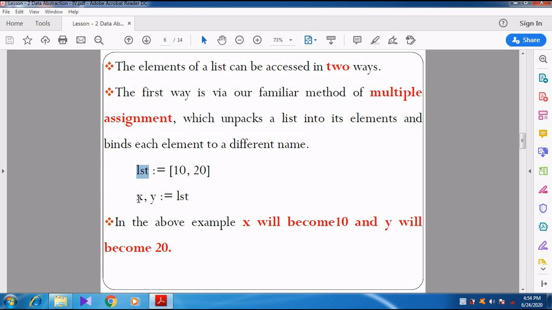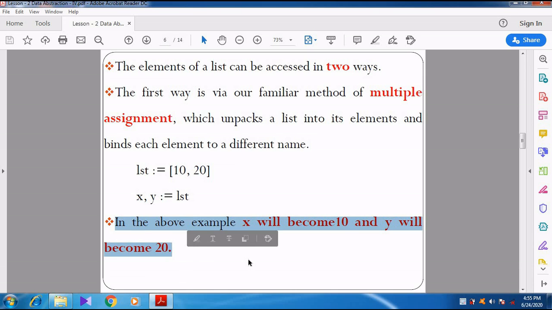And then see the next line. x, y becomes lst. So now what will happen? x, y becomes lst means already lst contains 10, 20. So now 10, 20 is assigned to x, y. So x is assigned as 10 and y is assigned as 20. See here they have given: in the above example, x value becomes 10 and y value becomes 20.